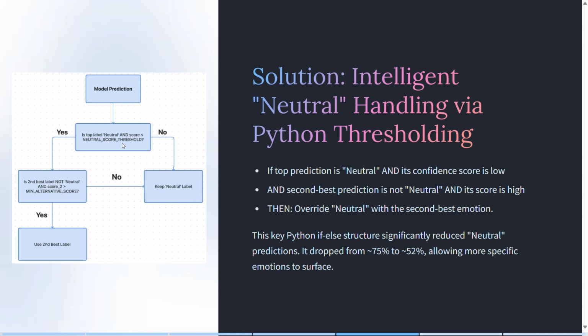Essentially, if the model's top prediction is neutral, but its confidence score is below our neutral score threshold, and if the second best prediction is a non-neutral emotion with a score above the minimum alternative score, we override neutral with this more specific emotion. This simple yet effective Python if-else structure significantly reduced neutral predictions. For instance,